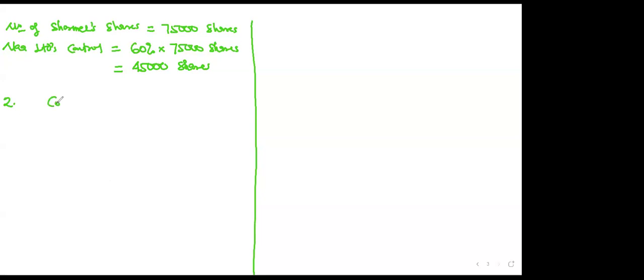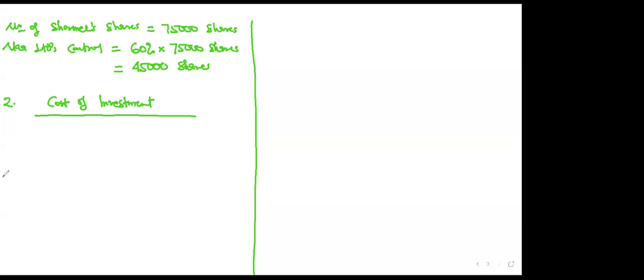Working two should be your cost of investment. How you are reading the workings does not matter, but the key thing is that you should show your cost of investment, net assets, and goodwill. That's the most important thing. So anyhow you put it, I prefer to show my cost of investment separately. So the cost of investment. How was the acquisition done?